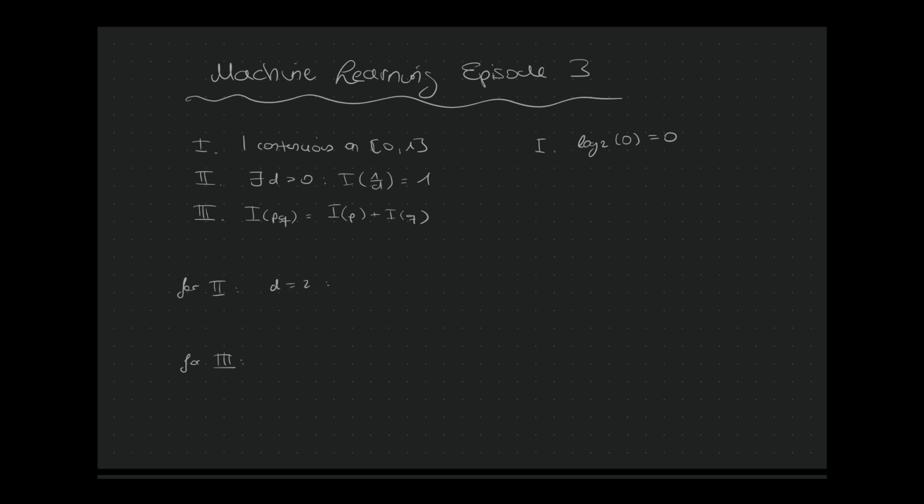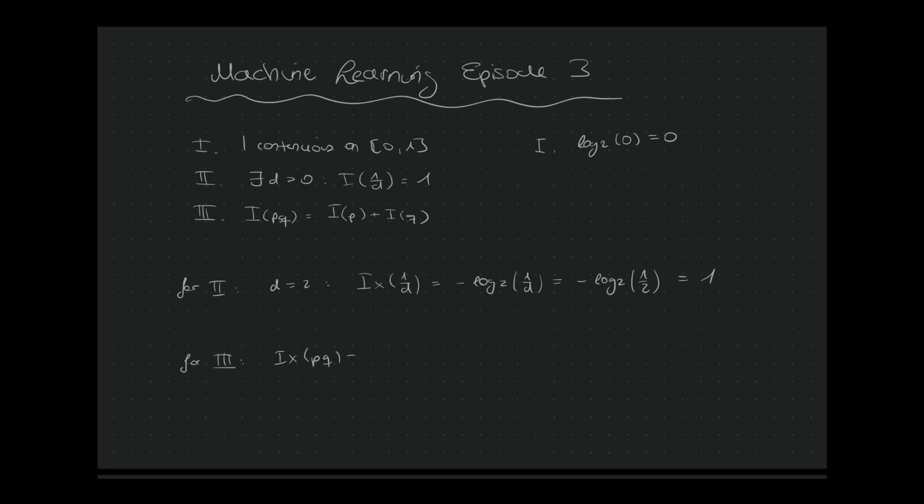So for the second requirement, we just simply choose d equal to 2. And if we calculate the information content of 1 over d, we substitute it into our formula, so it's this expression, and if we just put in d equal to 2, we see that this is simply 1.